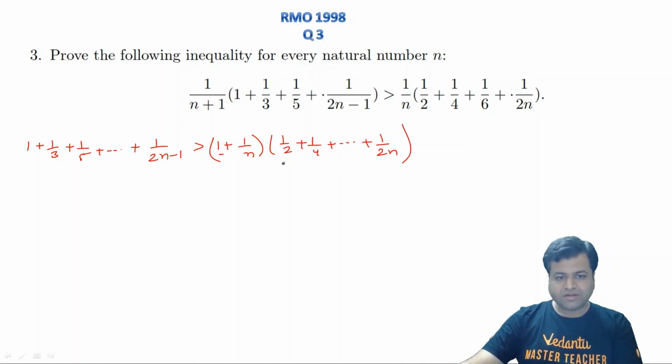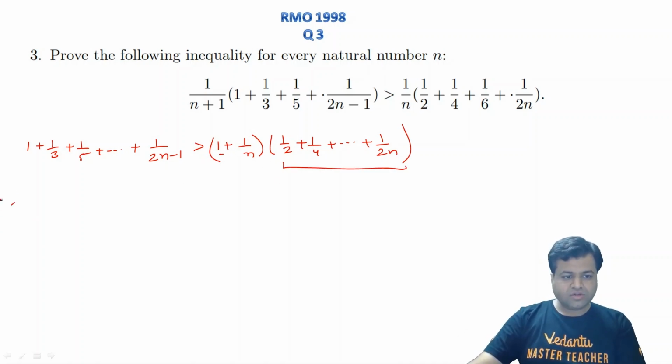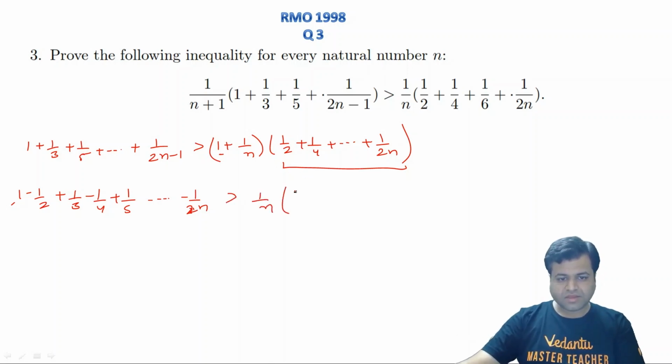So let's take this thing on the left hand side. So what we will get? We will get 1 minus half plus 1 by 3 minus 1 by 4 plus 1 by 5 and so on till minus 1 by 2n. We need to prove that this is greater than 1 by n times this thing, half plus 1 by 4 plus and so on up to 1 upon 2n, right?